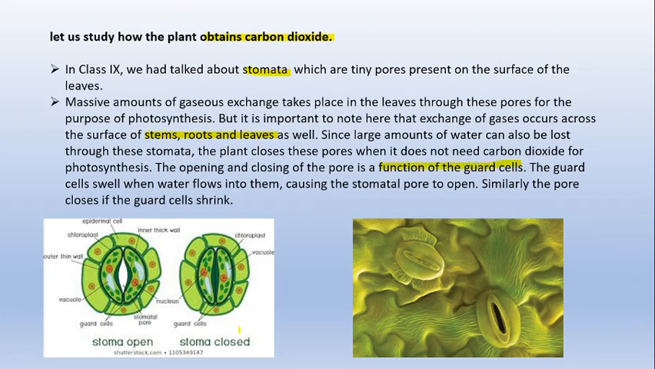Guard cells. Now this is the picture of your stomata, and this is the microscopic view of stomata. As you can see, this is the stomatal pore, and it is actually guarded by two bean shaped cells known as guard cells, right? You can see this is one bean shaped cell and this is another bean shaped cell. Now these two cells are guard cells.